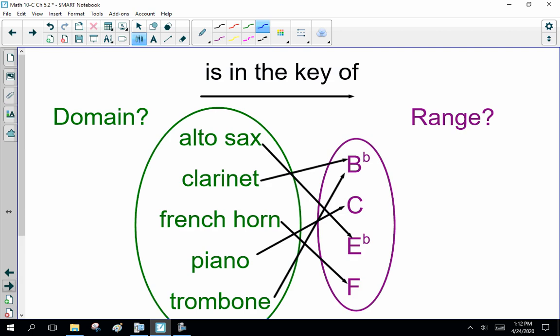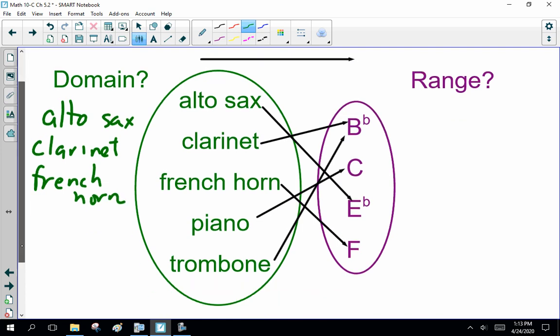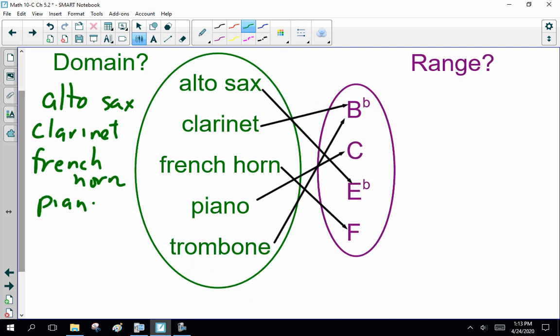Now, in here the musical instrument is in the key of something. So what's the domain here? Alto sax, clarinet, French horn, piano, trombone.